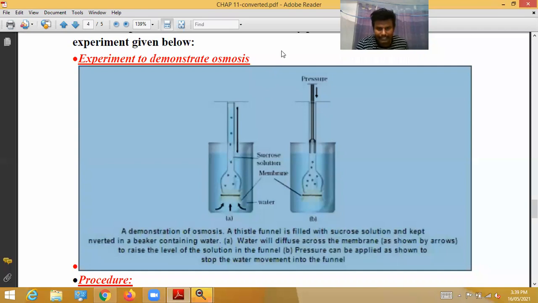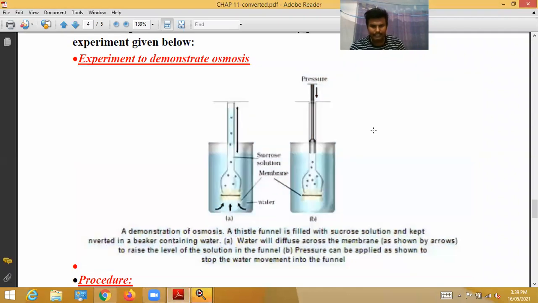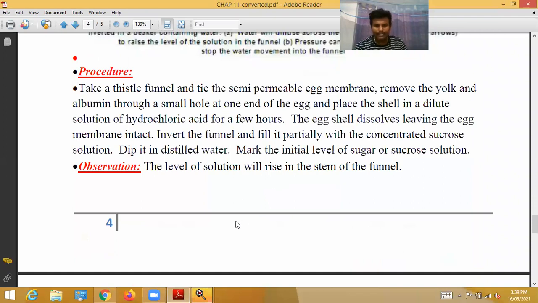After finishing the experiment, we have to mark the level again. So mark the initial level of the sugar or sucrose solution. Okay, that's all. Next, now observations.